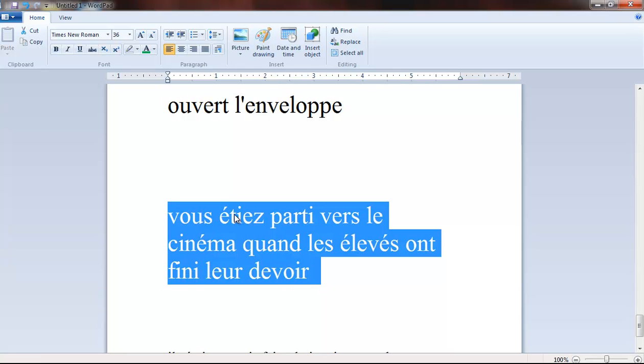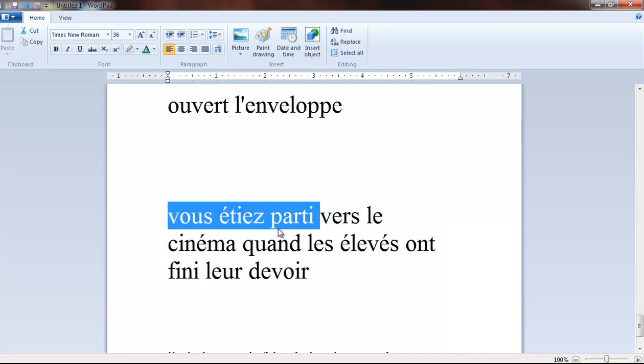So we've got two actions that are taking place in the past. One action is like a continuous action because it had happened up to a certain moment when the students finished their homework. So that's the idea of past perfect. And here in my selected area, it's the past perfect of the verb partir, which means to leave, to go. So you had gone to the cinema, vous étiez parti vers le cinéma, quand les élèves ont fini leur devoir, when the students finished their assignment, their homework. Devoir is assignment or homework.